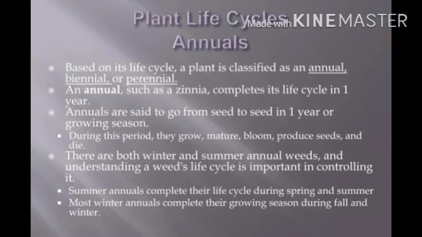There are both winter and summer annual weeds, and understanding a weed's life cycle is important in controlling it. Summer annuals complete their life during spring and summer. Most winter annuals complete their growing season during fall and winter.